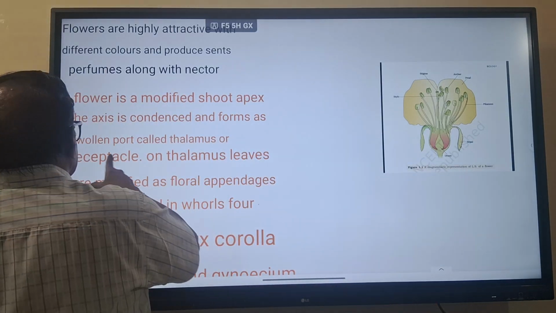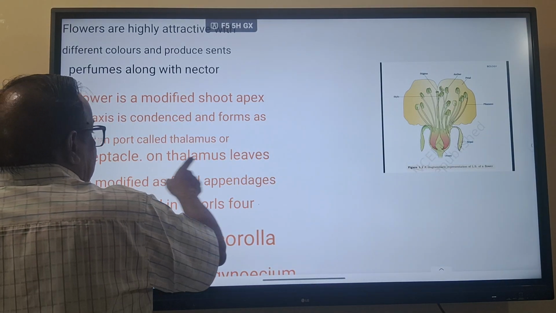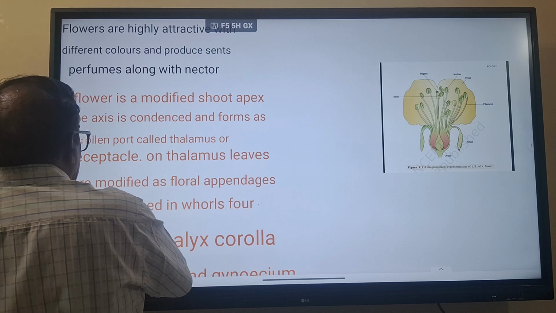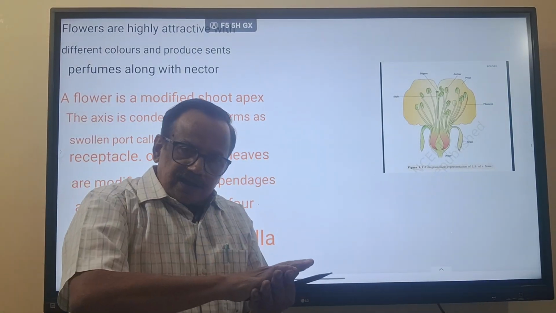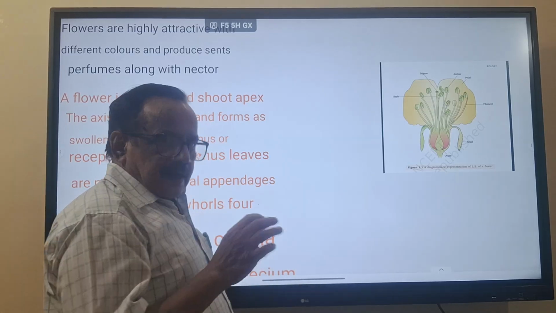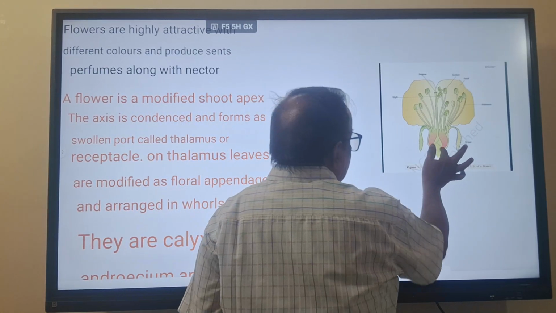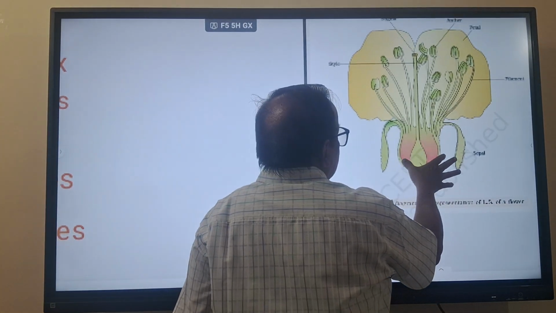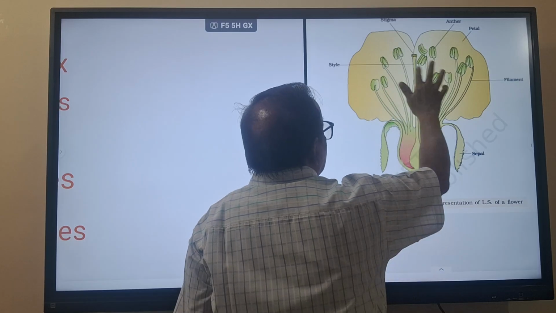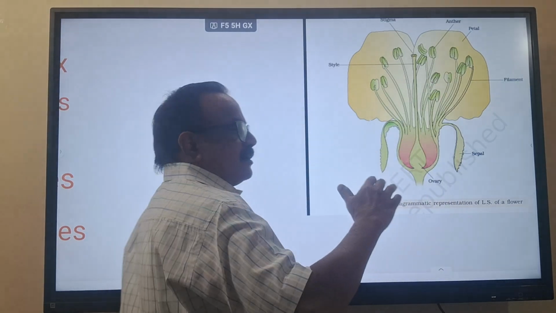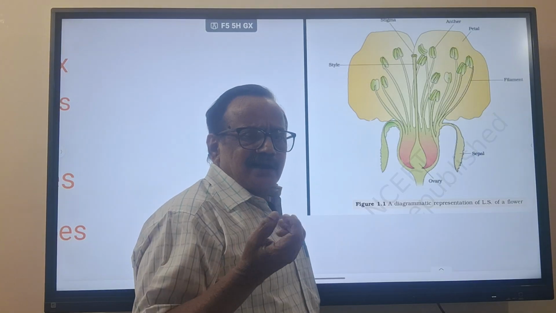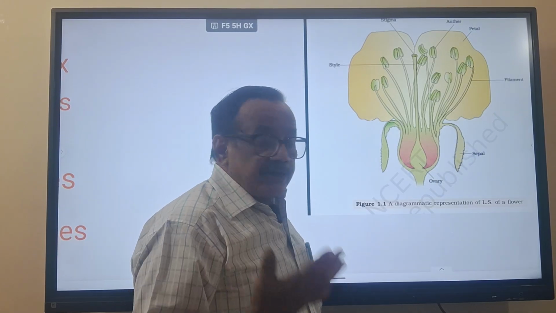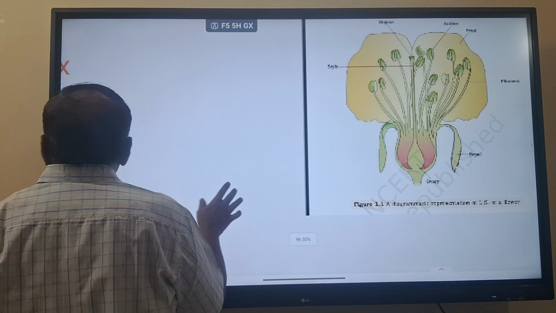Next, on the thalamus, leaves are modified when this is condensed and becomes swollen. On this one, you see all the leaves, whatever are there in the condensed condition, the leaves also present in the root, leaf primordia and all the things. They will be modified.